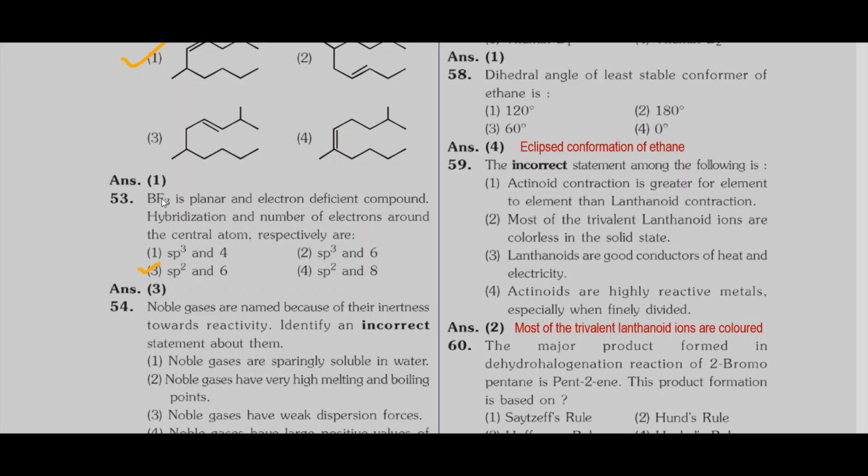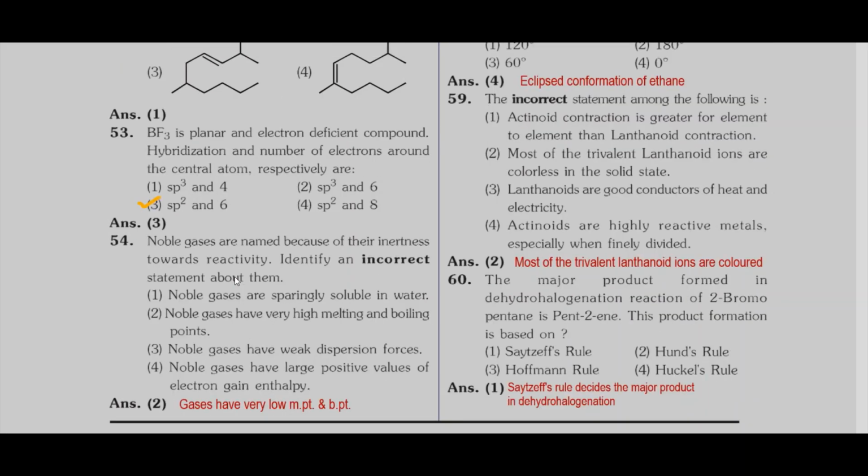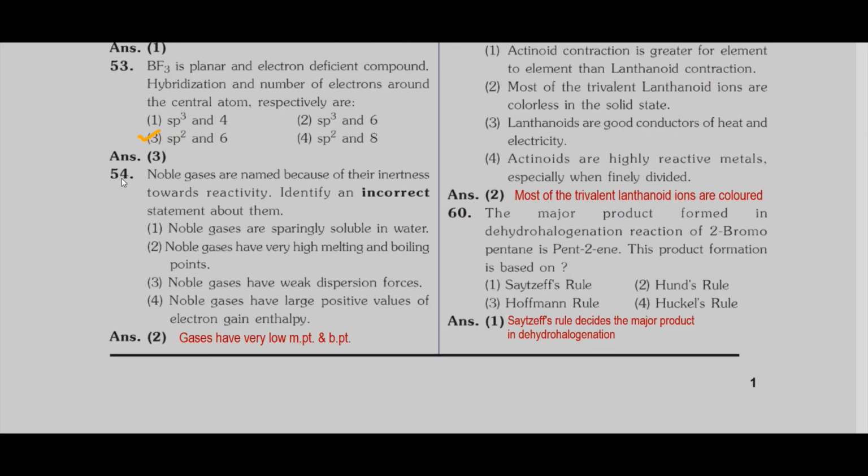Each bond contributes 2 electrons, so there are 6 electrons around the central boron atom. So option 3 is correct: sp2 and 6. Then coming to the next question, 54.